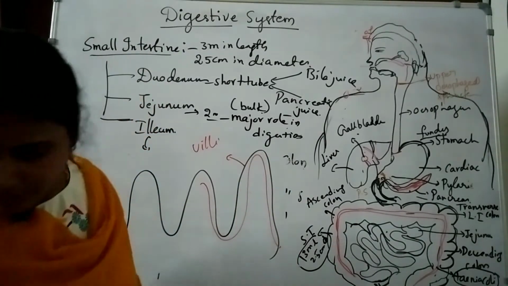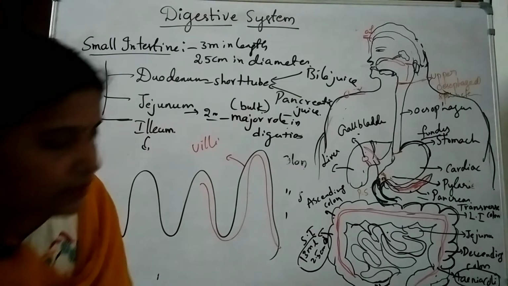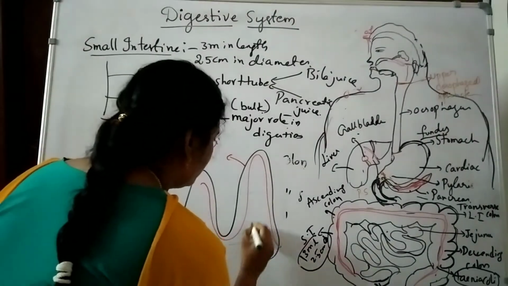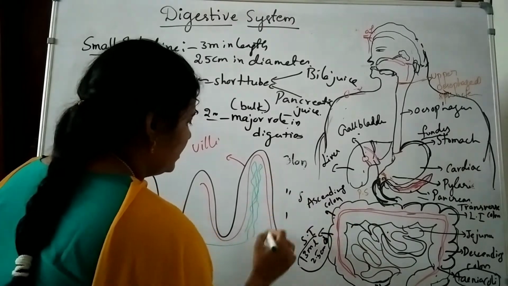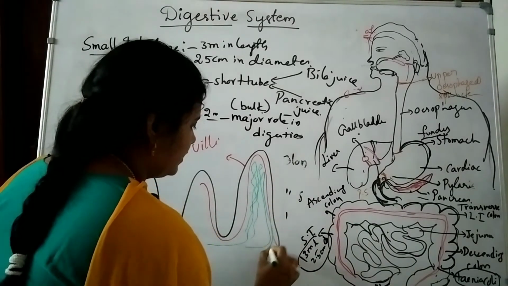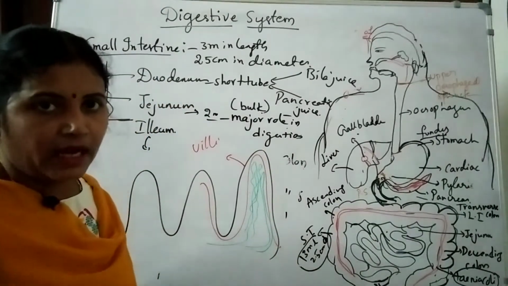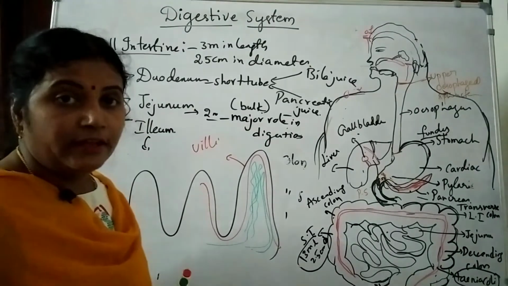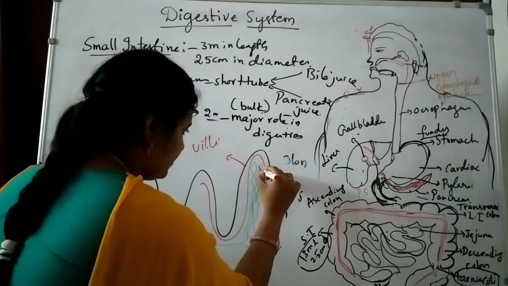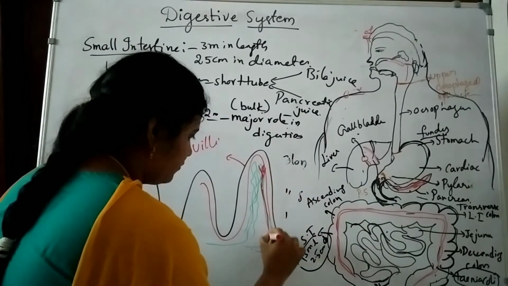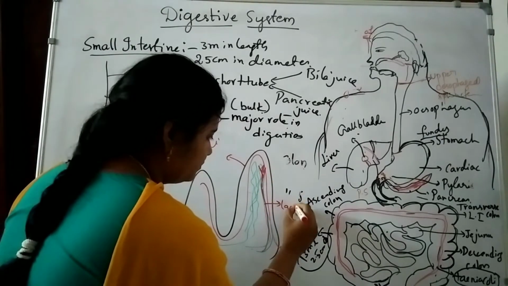Inside the villi there are blood vessels, like arteries and veins, and also a lymphatic vessel. This lymphatic vessel is known as the lacteal.